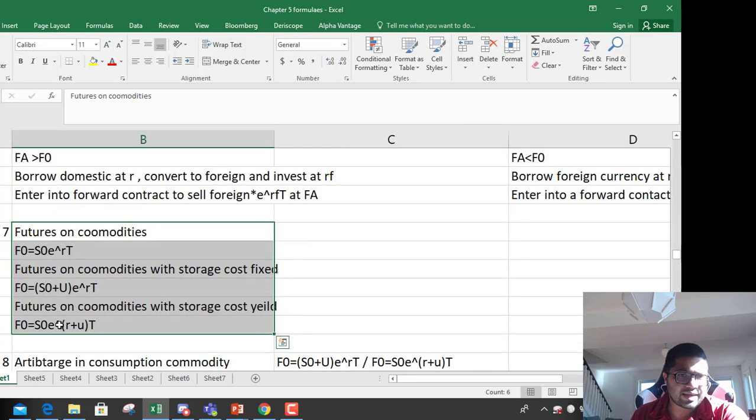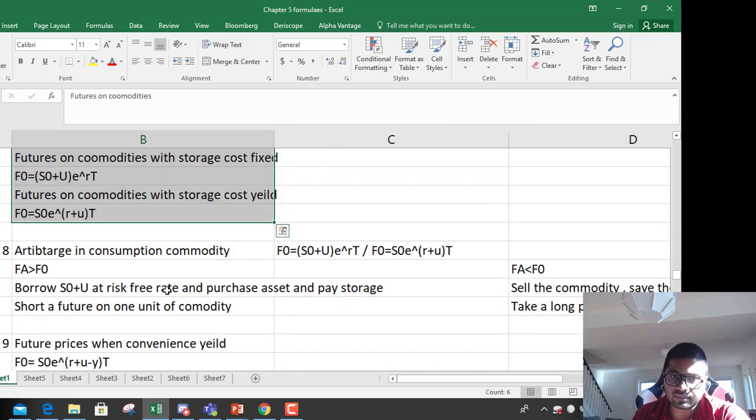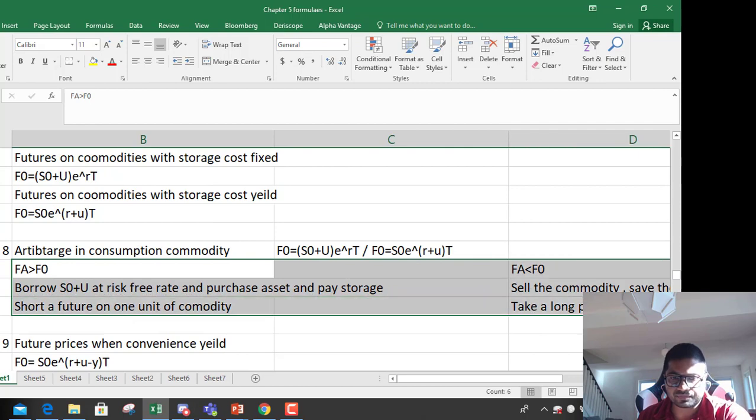In the same way, there could be an arbitrage possibility. Whenever storage cost is given, this is the futures price, either using S0 plus U or using yield. So when is the arbitrage possibility there?